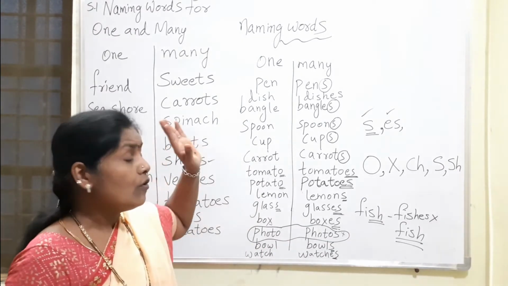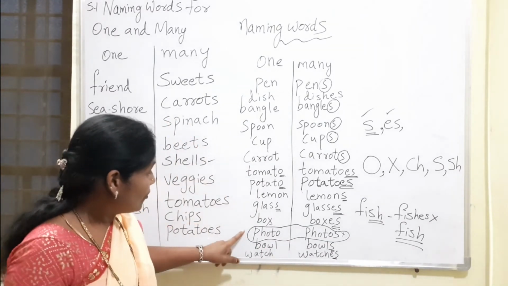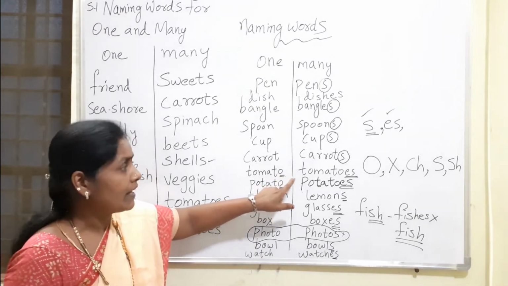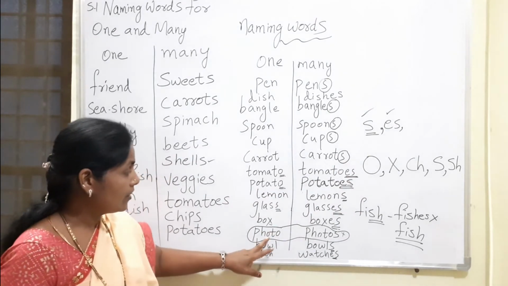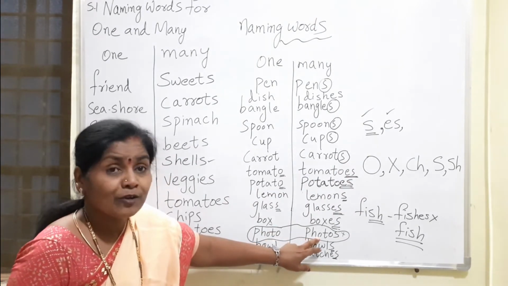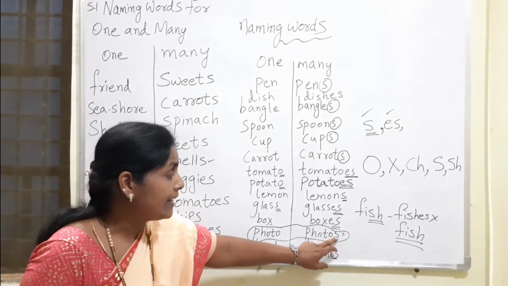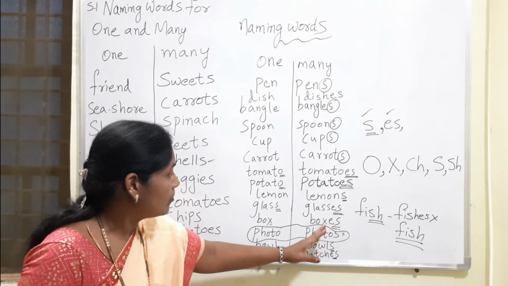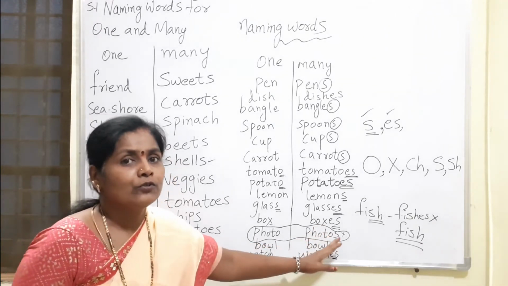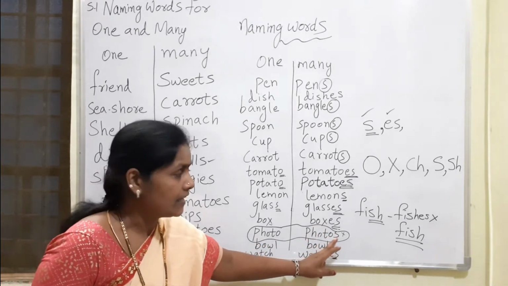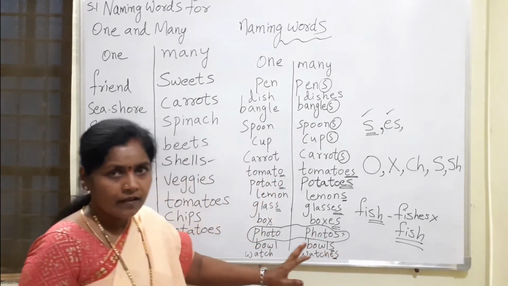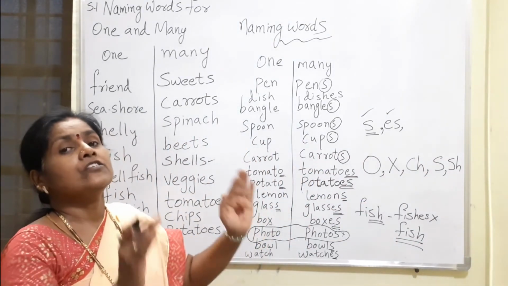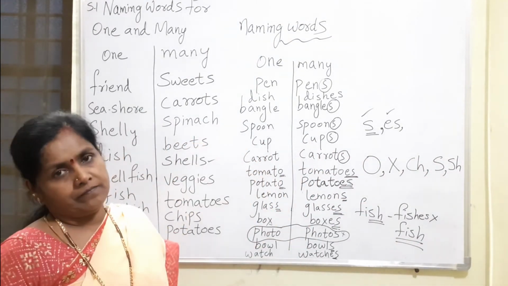And one more exceptional case I told you here. If the last letter is O, we are adding ES. But here, photo, I am not adding ES. I have just added S. This is also one exceptional case. There is one rule behind it, but I don't want to go deep into why I am not adding ES here and ES there. Okay? Understood, all of you? So these things you have to keep in your mind while changing one to many.